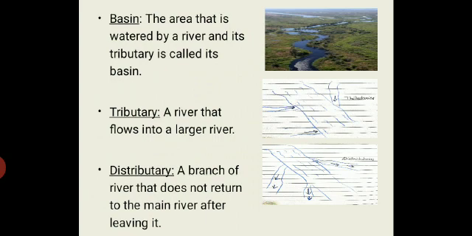And the third point is distributary. Distributary means a branch of a river that comes out from the main river and distributes the water to other parts, and it never comes back to the main river. This is called the distributary.